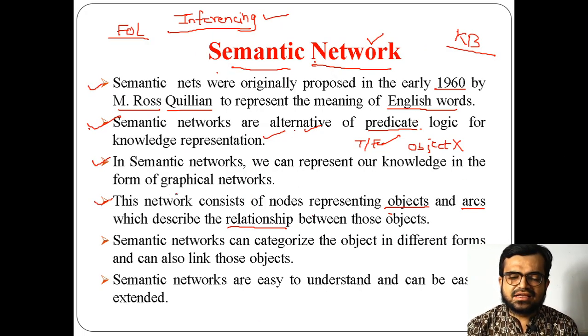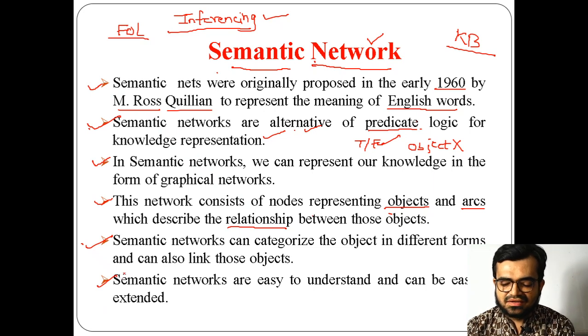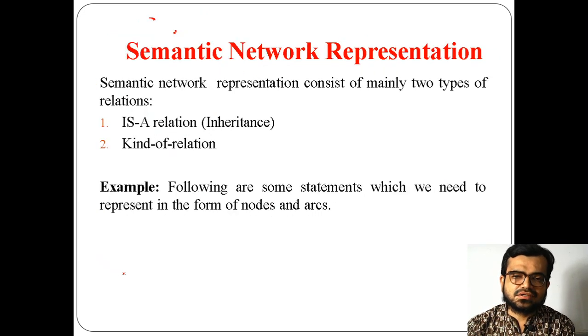So it can describe the relation between many objects, right? And you can also categorize the objects and link those objects. So it's very easy in semantic networks. Similarly, it is very easy to understand. Everyone can understand it easily, and everyone can understand the relationships among them very easily while working with a semantic network.